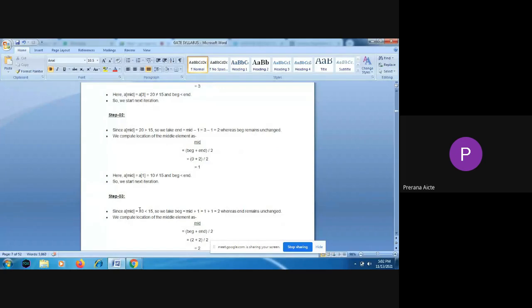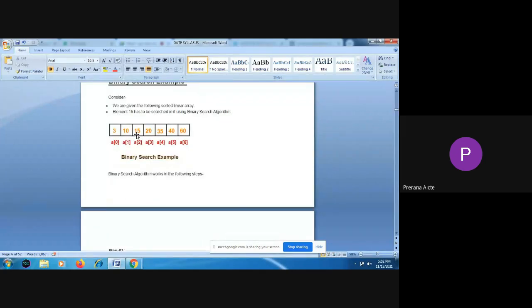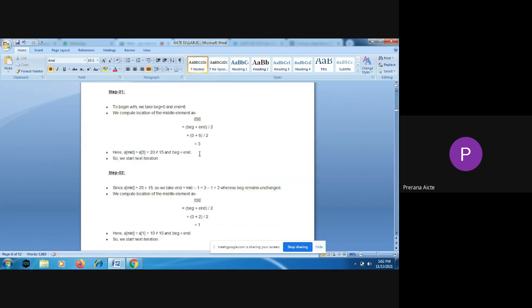In the left sublist, we have the elements 3, 10, 15. Again, we find the mid, that is 10. Our key element 15 is compared with 10. As it is greater than mid, we go for the right sublist of that. In the right sublist, we have only one element and our mid is also that element. So our key element is compared with A[2]. Now the element is found, so it will return the position.